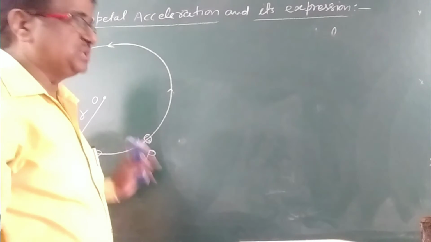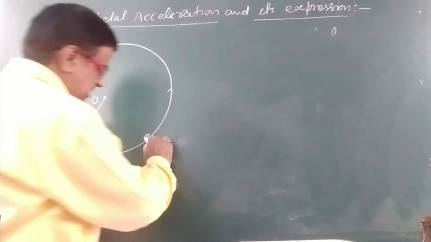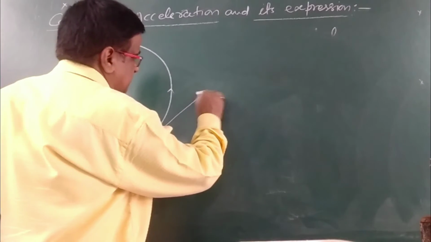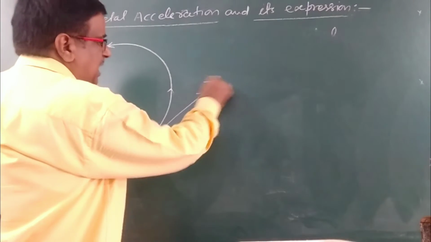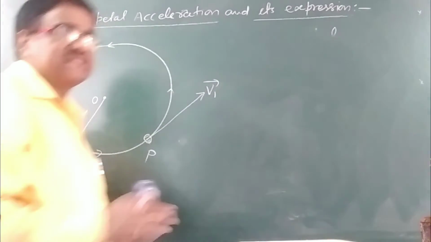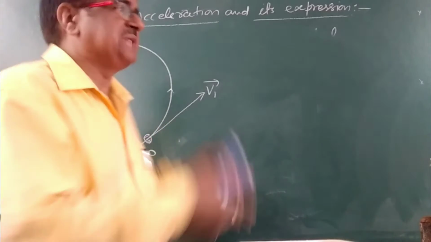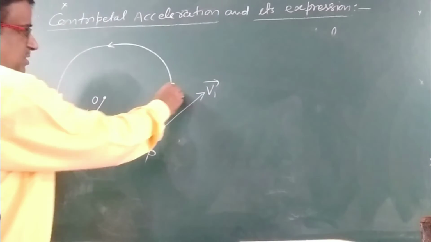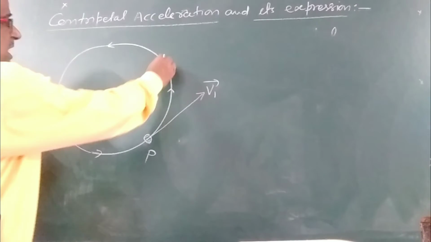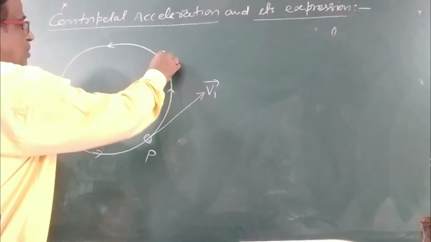At this point the velocity will be v1, directed along the tangent to the circular path. Let the body reach Q.